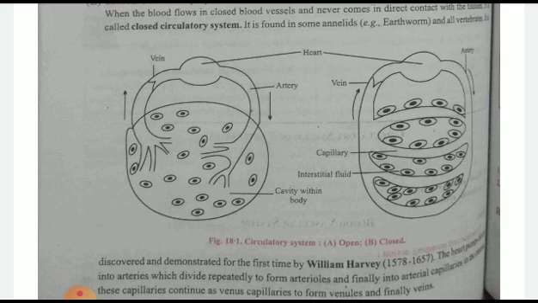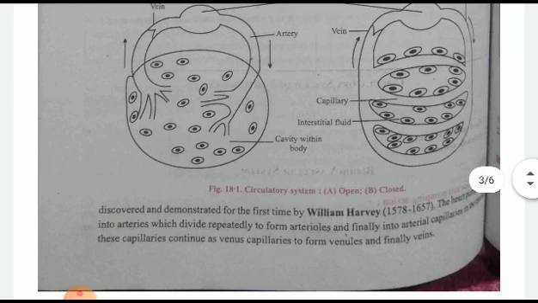As you can see in the figure, the first one is the open circulatory system. From the heart, everything enters the various parts of the body. From the body cavity it will not pass further, it will be excreted out. While in the closed circulatory system, there will be intake as well as circulation of proper blood.